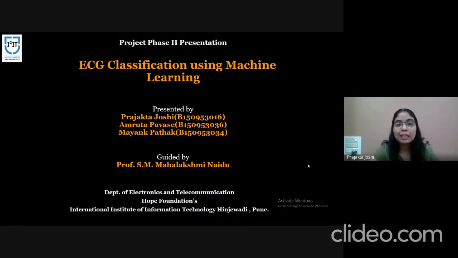So, what exactly is a random forest classifier, how the database is loaded, and how the accuracy of the model is calculated, this would be explained by Amrita.